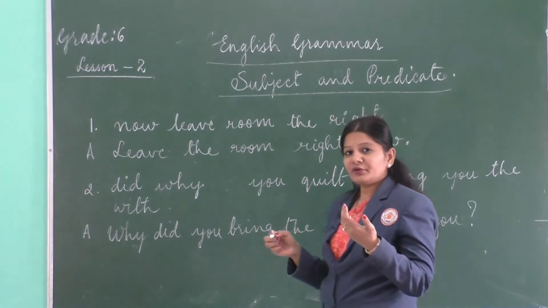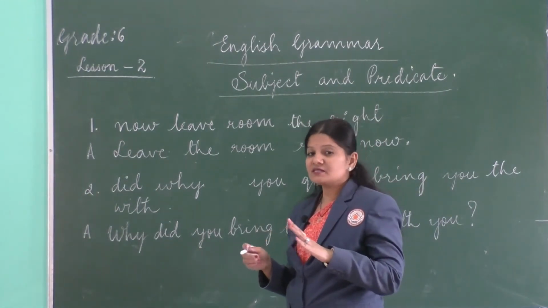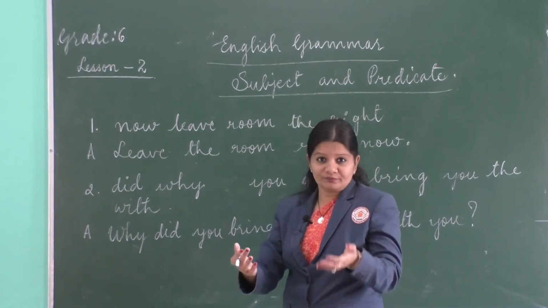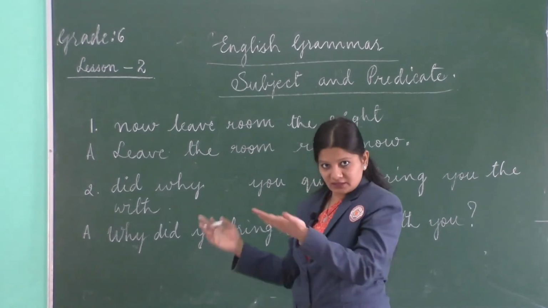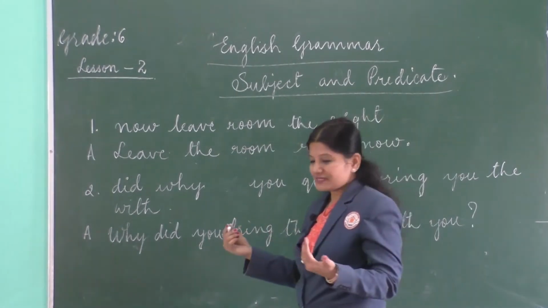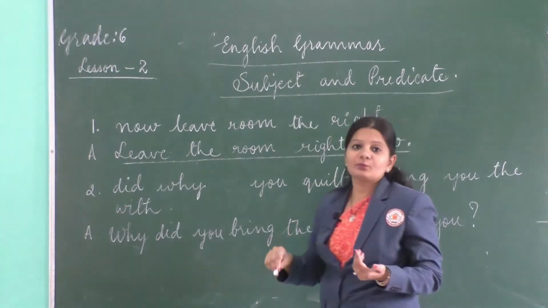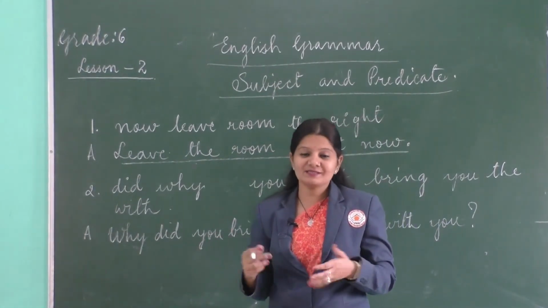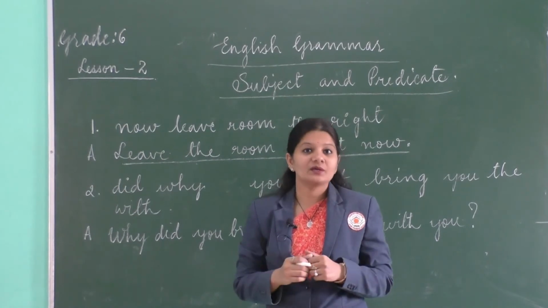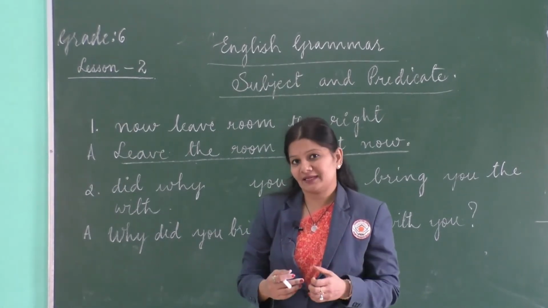So if you remember, in the imperative sentences, the subject is always you, the person who is supposed to be doing the task. So you is the subject while the rest of the whole part is the predicate. So the whole of the sentence is the predicate. Okay? So let's look at the second example.